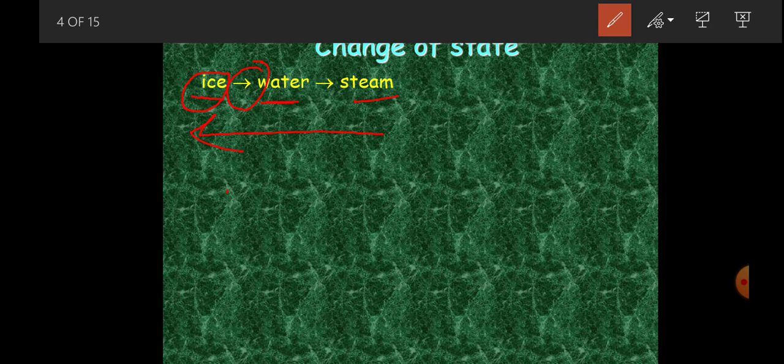For example, if you have ice and you show it changing to water, you can show that water will change back to ice using half arrows. So to show that a process is reversible, you use half arrows. The half arrow will show the forward reaction and the reverse reaction. So it is possible to reverse them. And steam changing to water, we call that condensation. Water condenses. And changing from water to ice, we call it freezing.